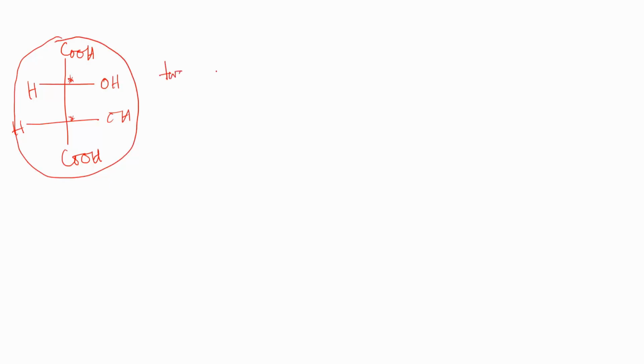Now, if we pass a plane from this carbon to this carbon, it will be superimposable.